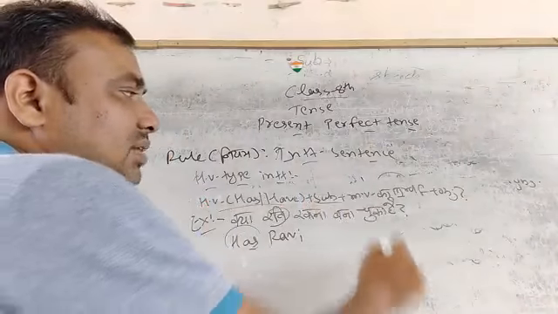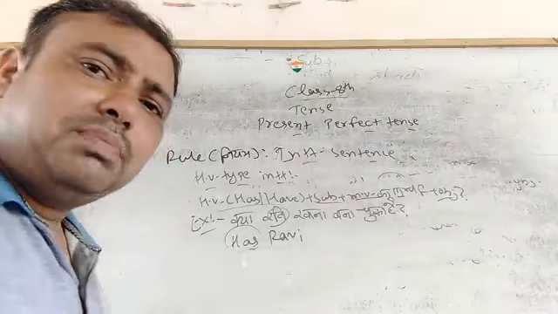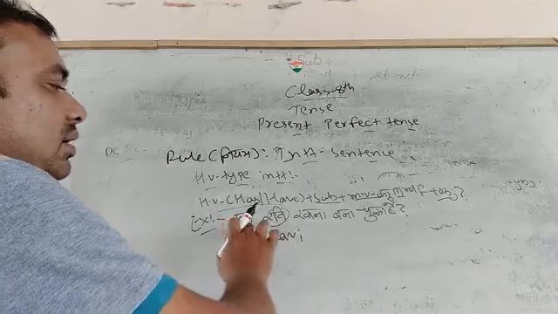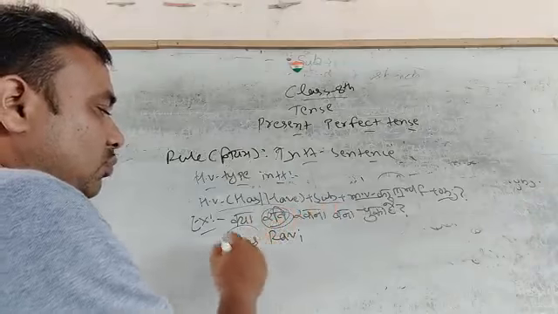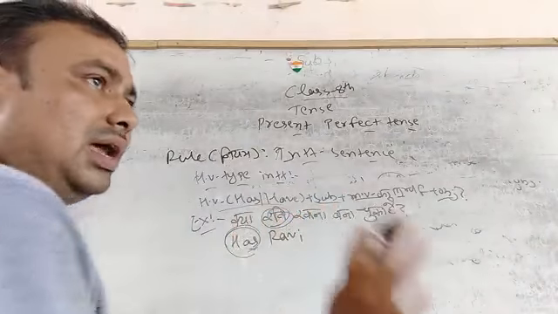Then we put subject. Then we put third form of the main verb. Then finally we put object. Then we put punctuation of question mark, interrogation. Now we have an example. क्या रवि खाना बना चुका है? तो रवि is singular, तो we put singular helping verb. If there is a plural subject, तो we put plural helping verb.